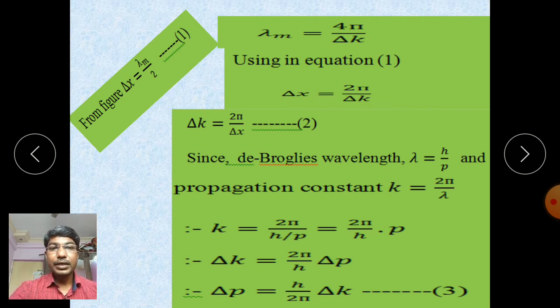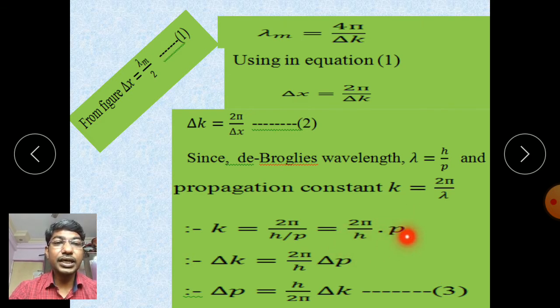Since we know de Broglie's wavelength lambda is equal to h upon p, where p is the momentum, and propagation constant k is equal to 2 pi by lambda. Therefore k is equal to 2 pi, with lambda being h upon p, so 2 pi upon h, and p goes to the upper side, that is 2 pi p upon h.